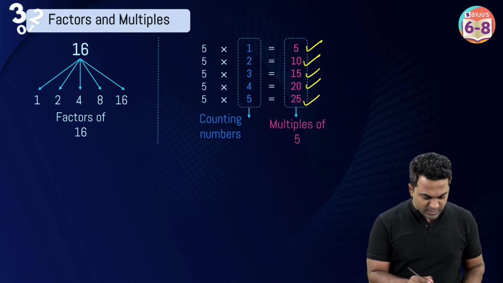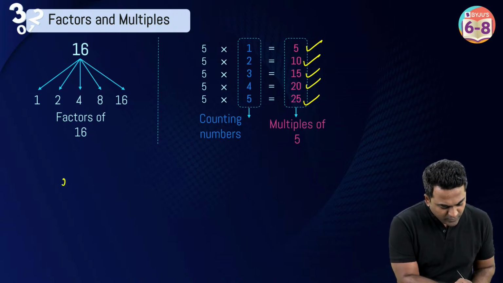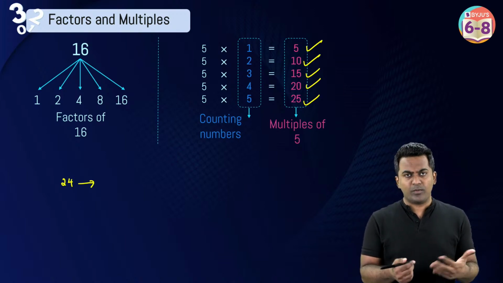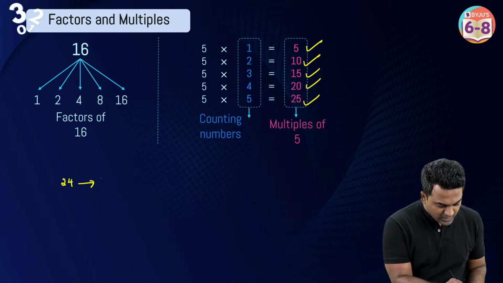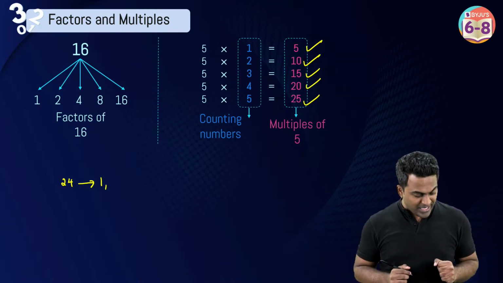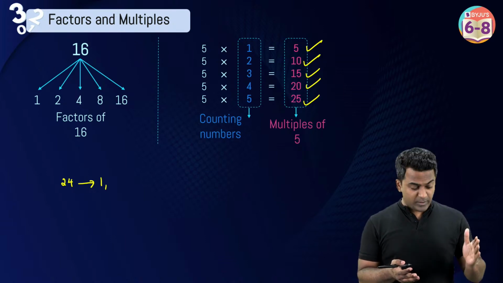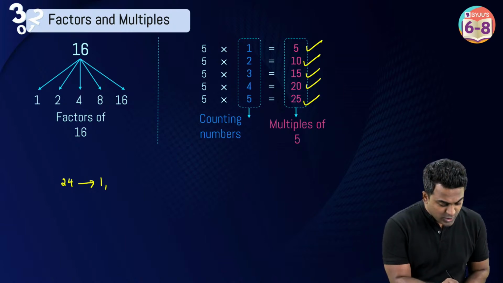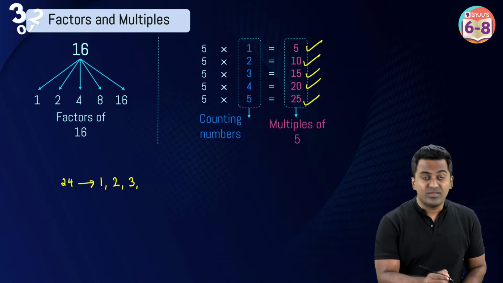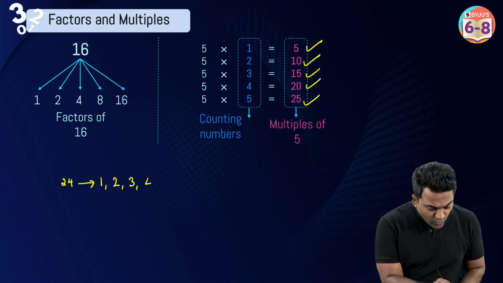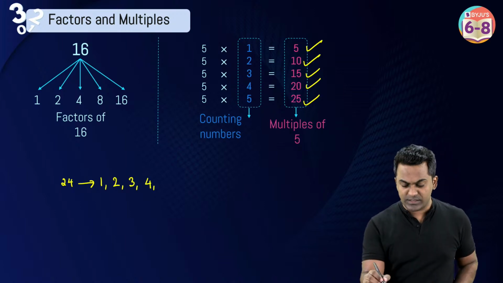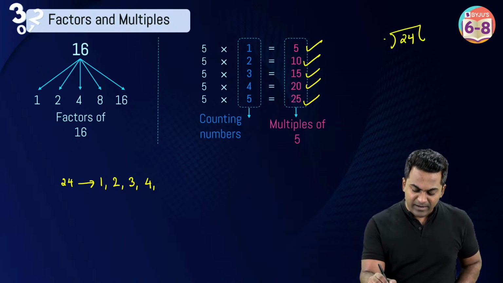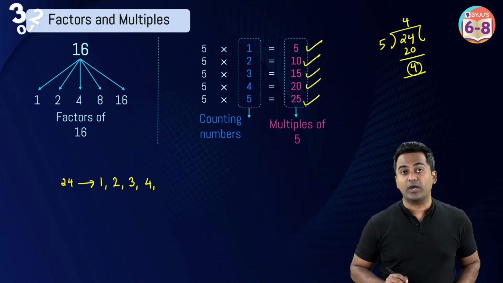Let's just take some other example as well. Let's suppose I ask you factors of 24. What are factors of 24? Factors of 24 are going to be what? 1 is always going to be a factor, because every number is divisible by 1. Then 2 is also going to be a factor, because 24 when I divide it by 2, it is perfectly divisible. The remainder is 0. Yes? So 2 is going to be a factor. This time 3 is also going to be a factor. 4 is going to be a factor, but 5 will not be a factor, because 24 when I divide it by 5, this is 5 times 4, 20, and as you can see here, the remainder is not 0.